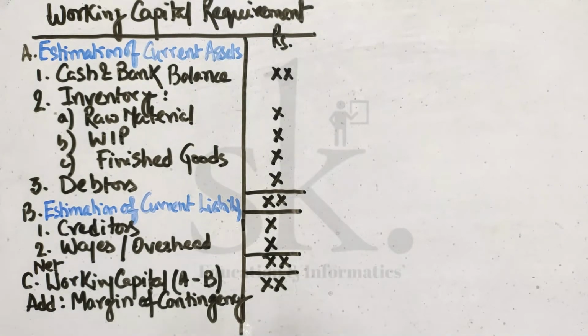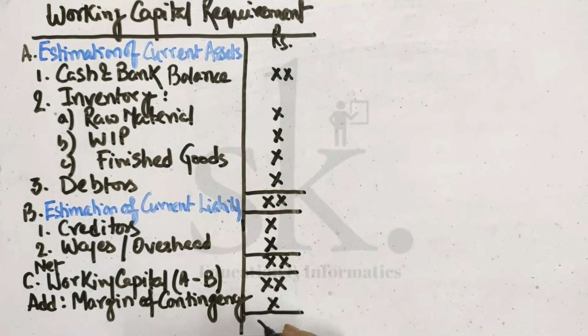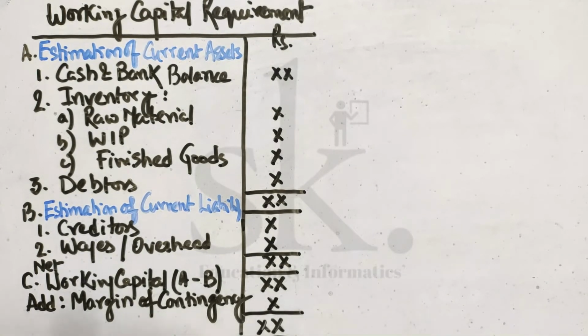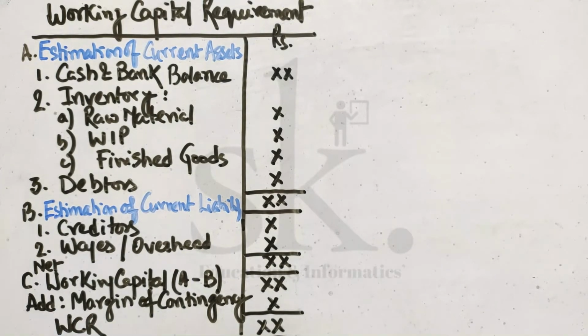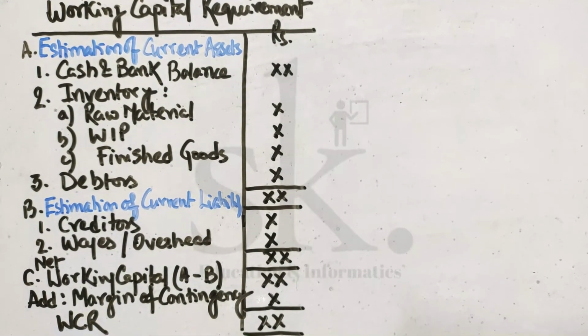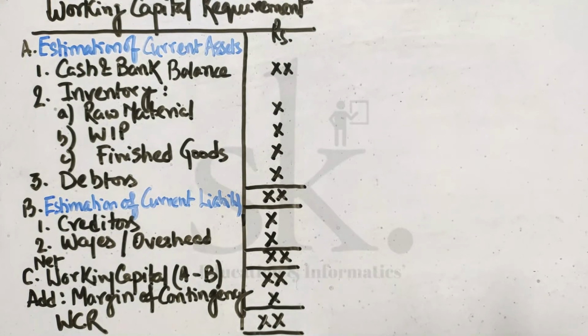Once we add margin of contingency, the final total which comes is the working capital required, WCR, for this particular problem. So this is what the format is.